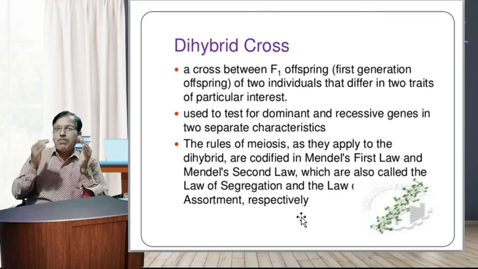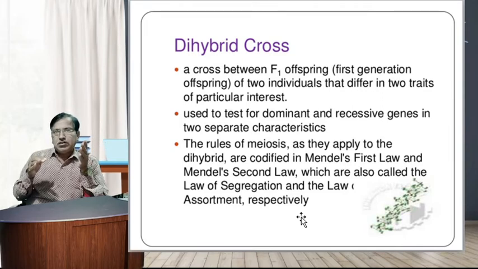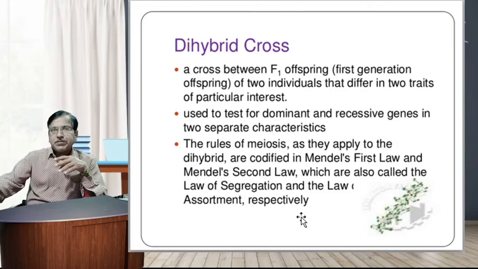The rules of meiosis as they apply to the dihybrid are codified in Mendel's first law and Mendel's second law, which are also called the law of segregation and law of independent assortment respectively.